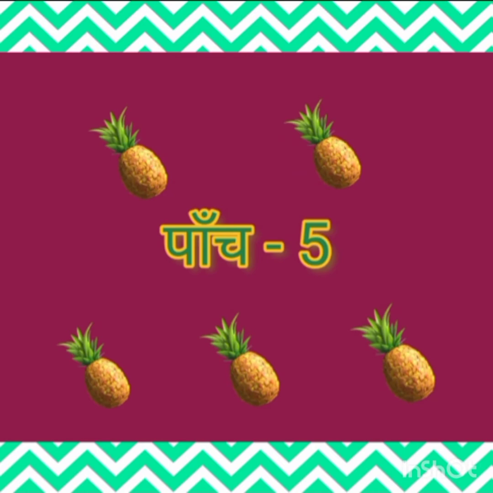Once again, एक 1, दो 2, तीन 3, चार 4, पाँच 5. Understood?